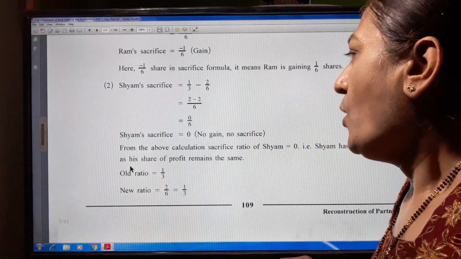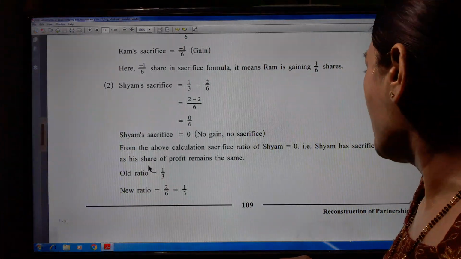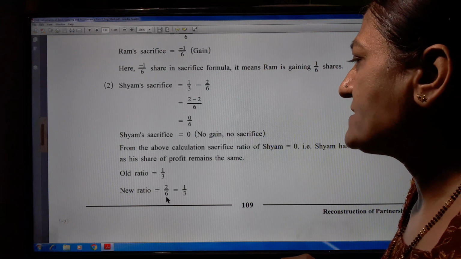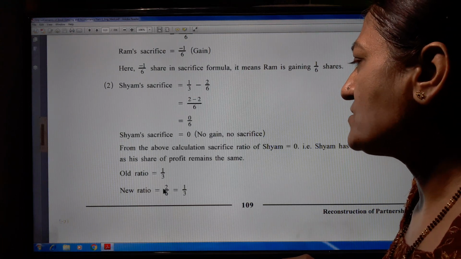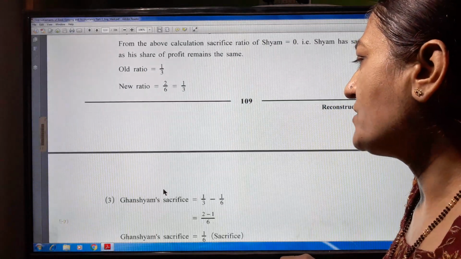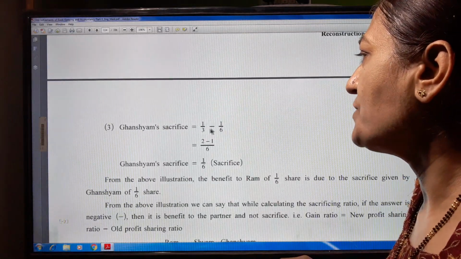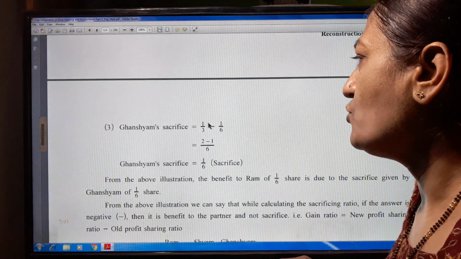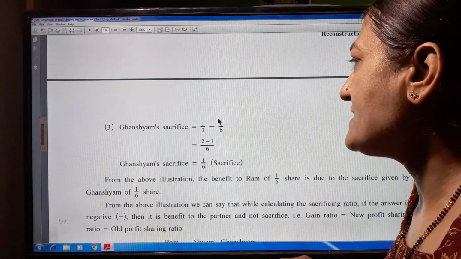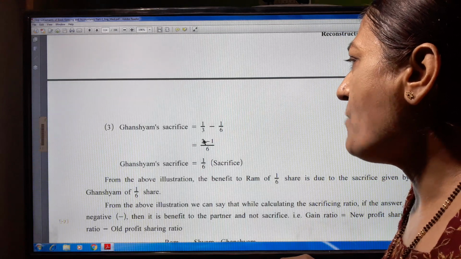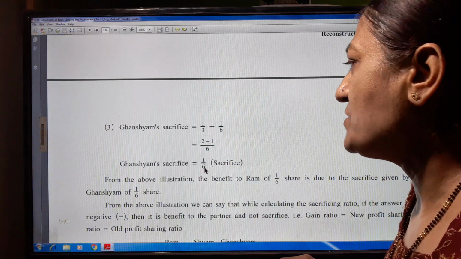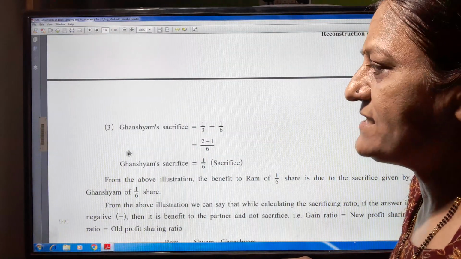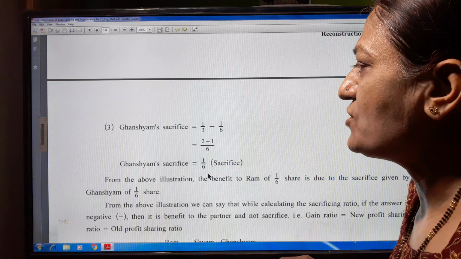Now, calculations of Ghanshyam. Old share 1/3, new share 1/6. Ghanshyam's sacrifice is 1/3 minus 1/6. We make the denominator 6, so multiply with 2/2. Then 2/6 minus 1/6, then 2 minus 1, then we get positive 1/6. And when there is a positive, then it is a sacrifice. It means Ghanshyam's sacrifice is 1/6.